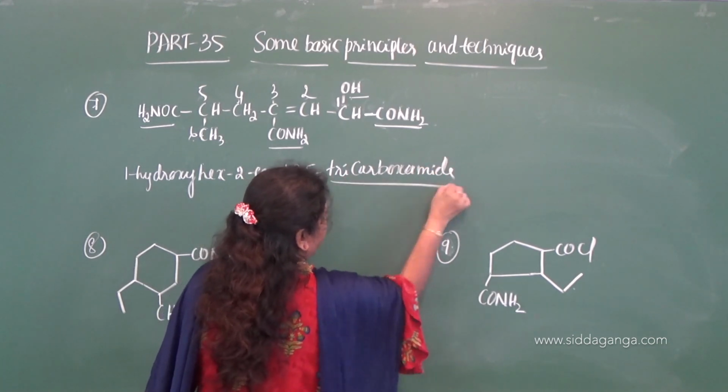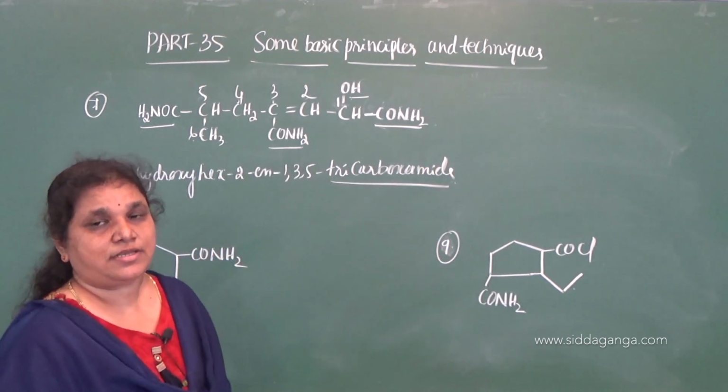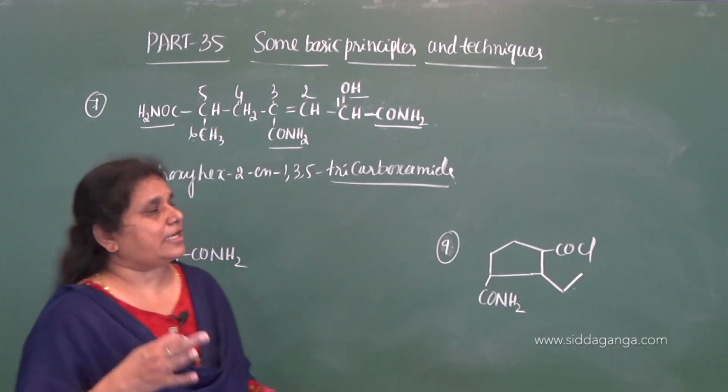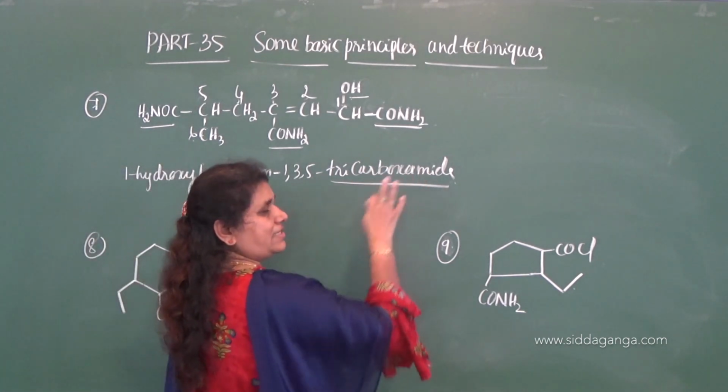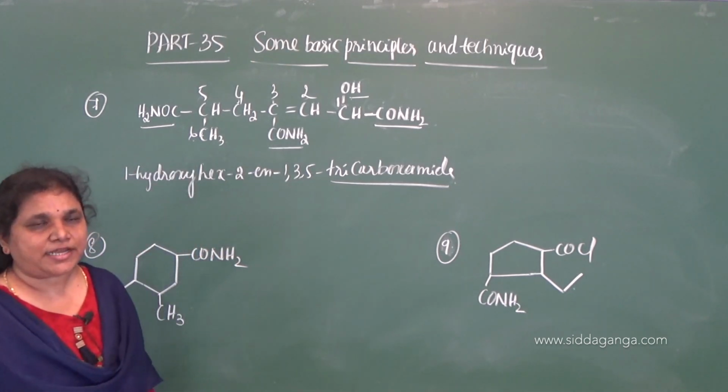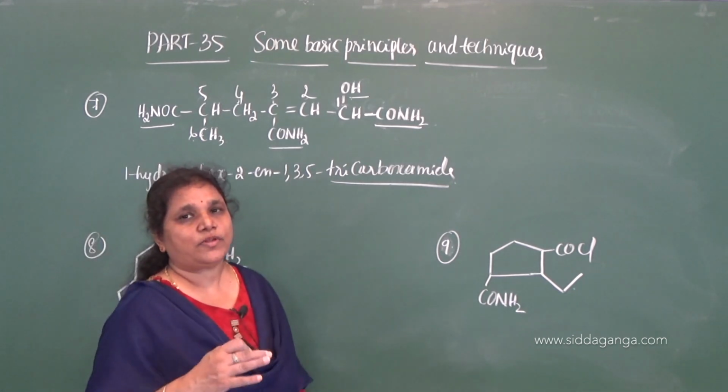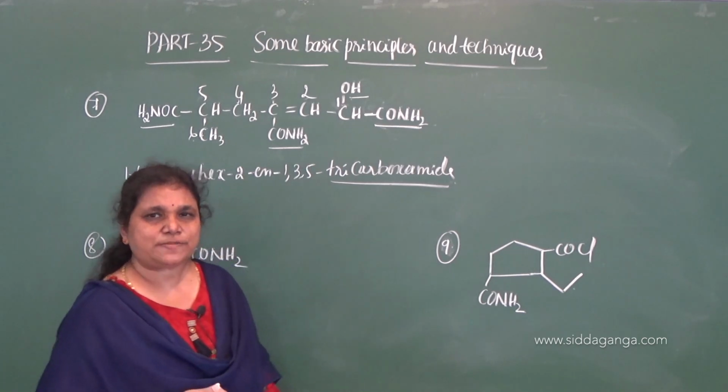Carboxamide is the special secondary suffix. Amide is the common secondary suffix. Carboxamide is used when more than two CONH2 groups are present.